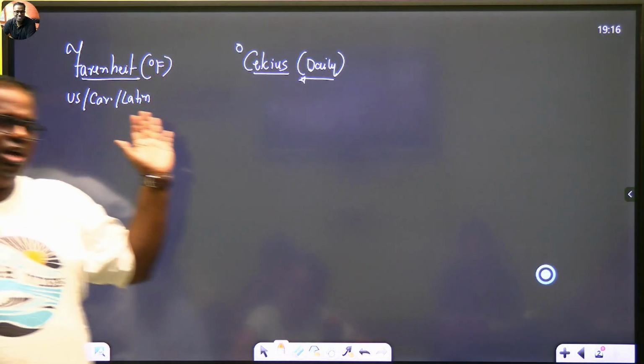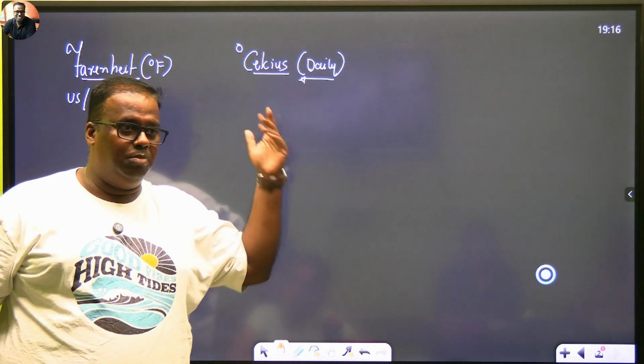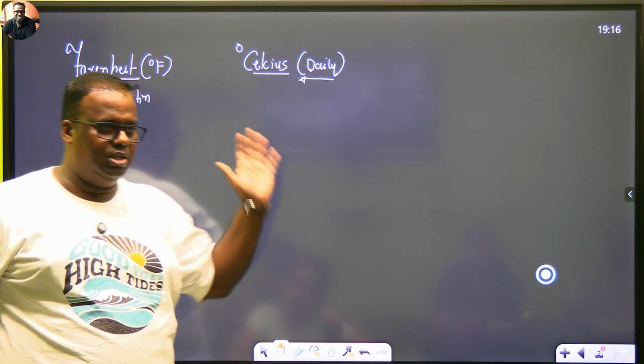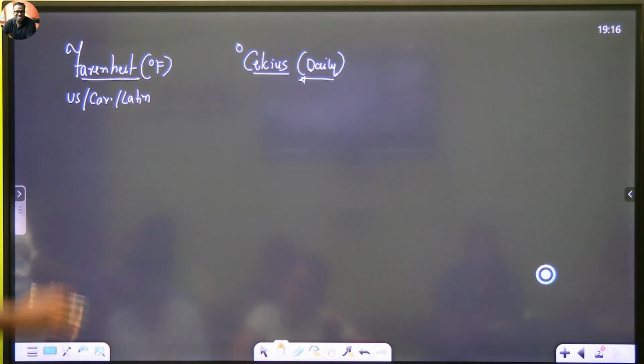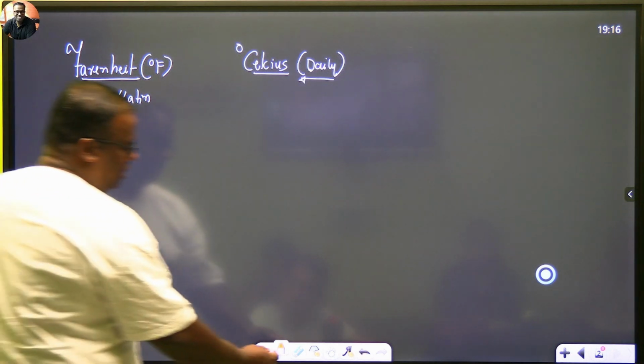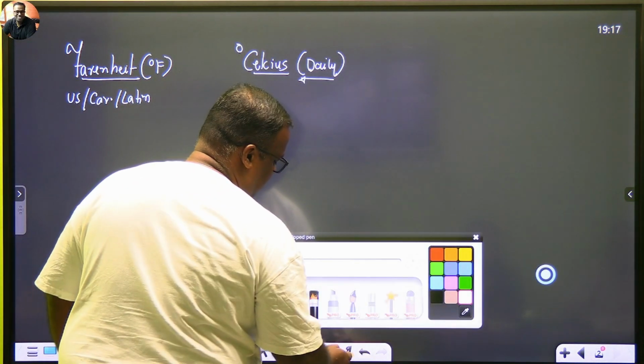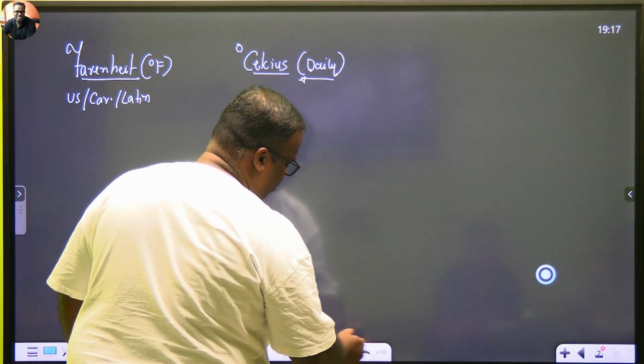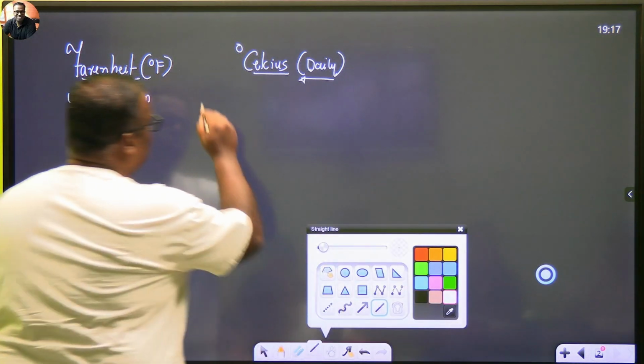What is the temperature in Hyderabad today? 36. In America, don't say 36, now you will see the fun of how it goes. Americans will never say it in Celsius. So let's first interpret these two scales. Once it becomes clear for you, for a lifetime, you will be able to understand.